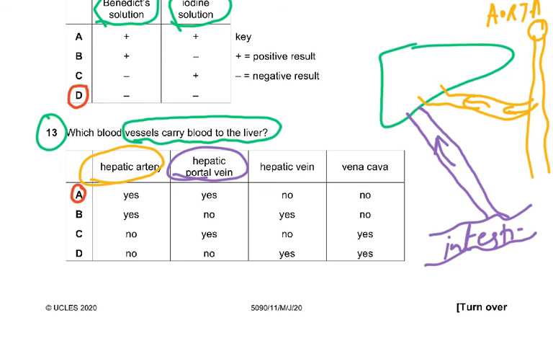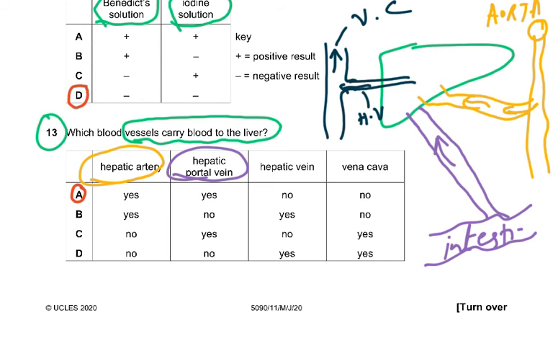It says blood vessels carry blood to the liver. The veins carry blood away from the liver. I'm not saying there isn't a vein. There is a vein of course also which goes into the inferior vena cava. Of course I'm drawing this diagrammatically. It won't be this side, it will be the same side. If I say this is going in this direction, this is the vena cava and this is the hepatic vein. So this is how we remember this and this is how we revise this.